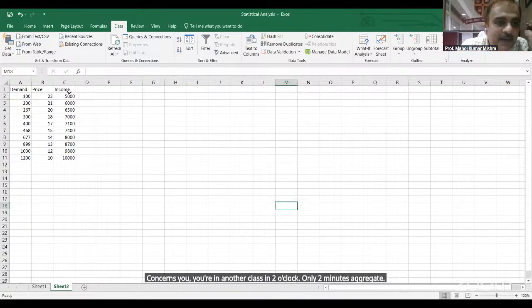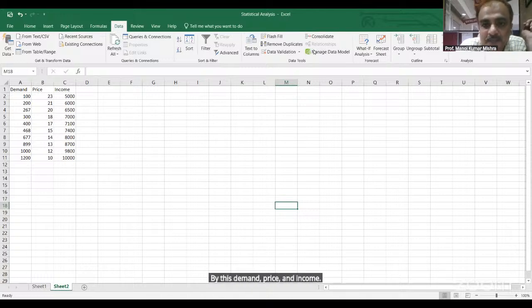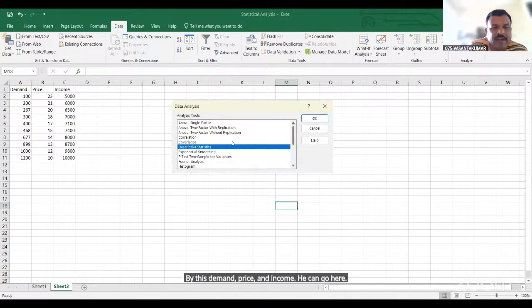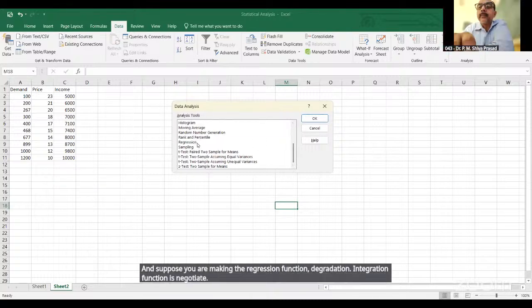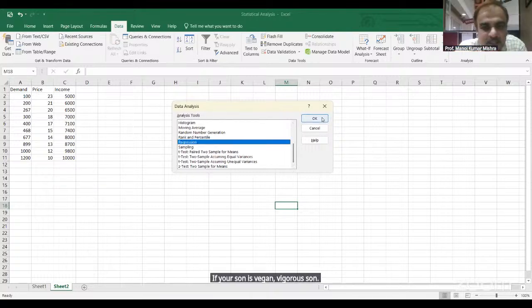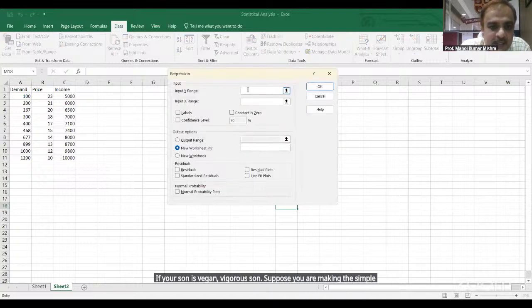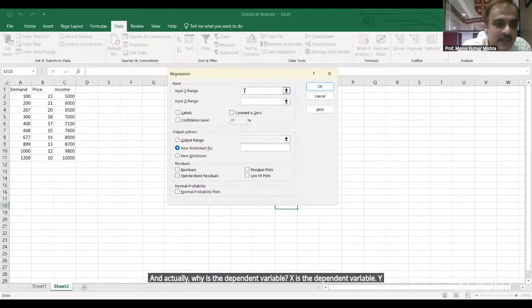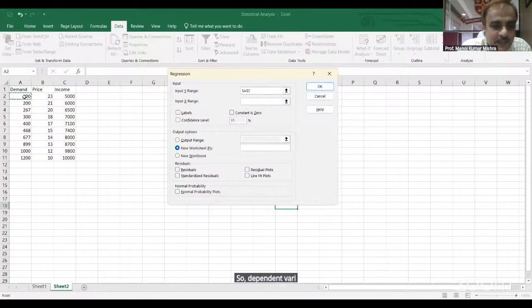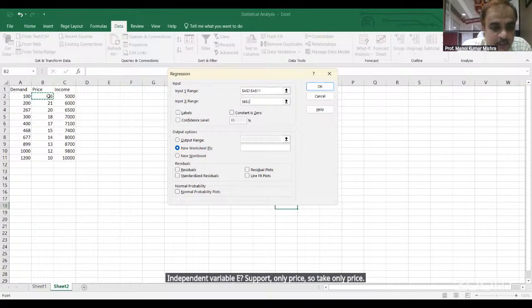By this demand, price, and income, we can go here. Suppose you are making the regression function. Regression. Suppose you are making the simple regression, input Y range and X range. Y is the dependent variable, X is the independent variable. Y is a function of X. So dependent variable is demand, so take the demand only. Independent variable is suppose only price, so take only price.